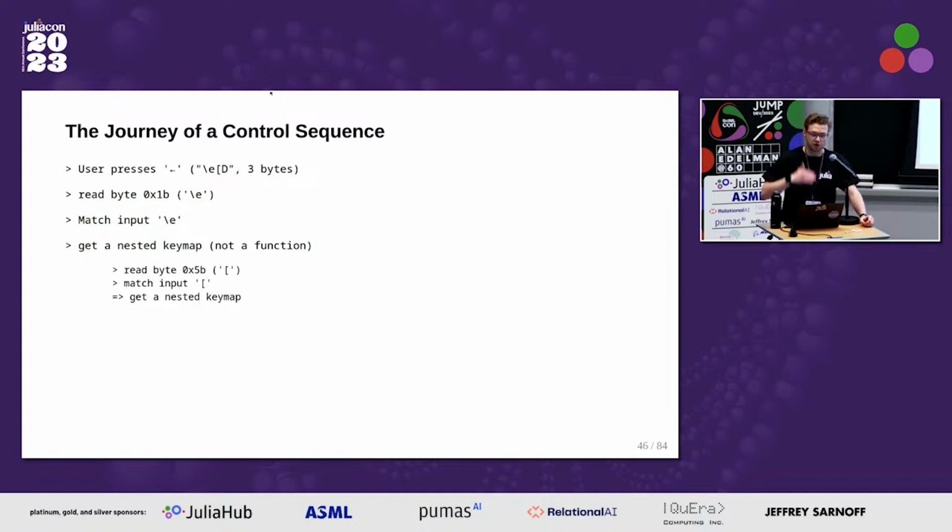So we recurse and we call this matching function again. And we read another byte, in this case 5b, which is for the open square bracket. We match that with the key map that we have, and then receive another key map. And so we recurse again, and we read that final byte. Okay, so finally, by the end of this, we get the function for moving right, or move left.